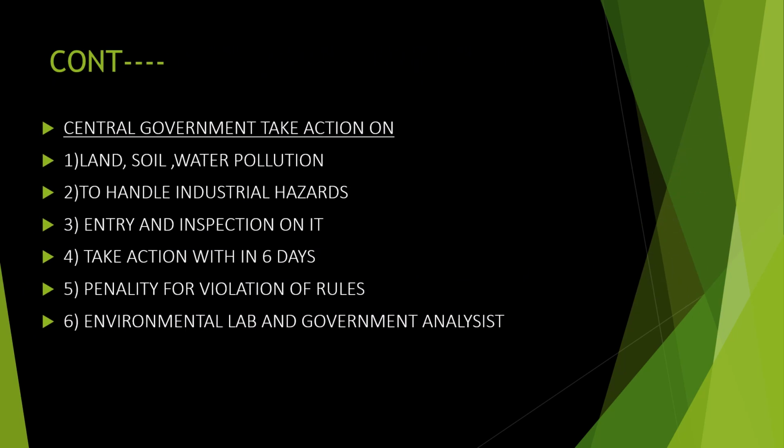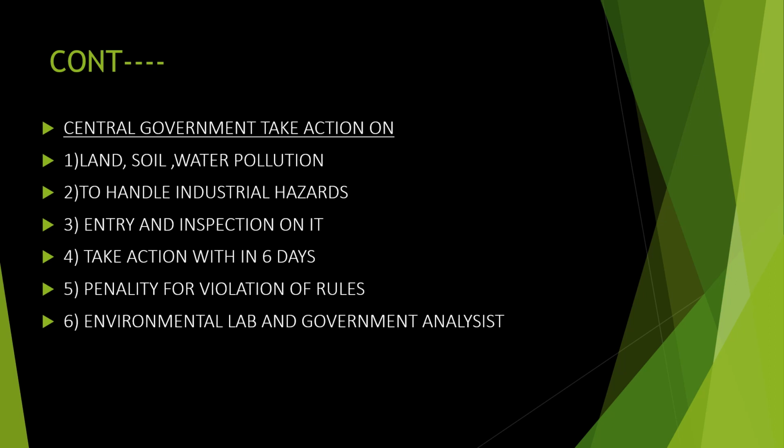Then central government can take a lot of actions connected with the environment. That is what all the things they can do. Just we can go through it. The central government take actions on, okay, land, soil, and water pollution. If pollutions are happening, that is related to land, it can be related to the soil, it can be related to water, or it can be related to air. They can take a quick actions.